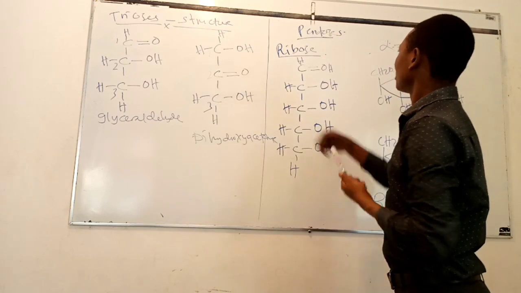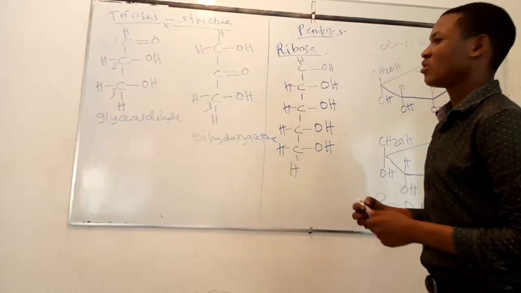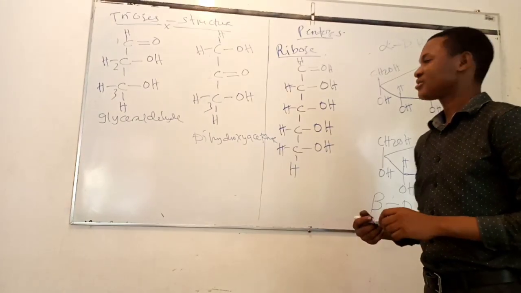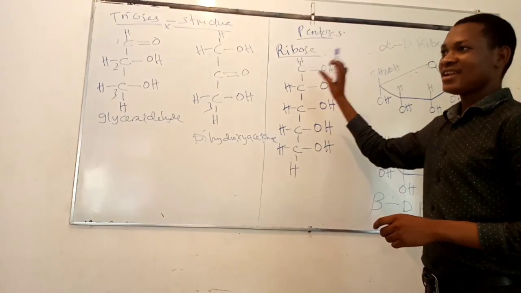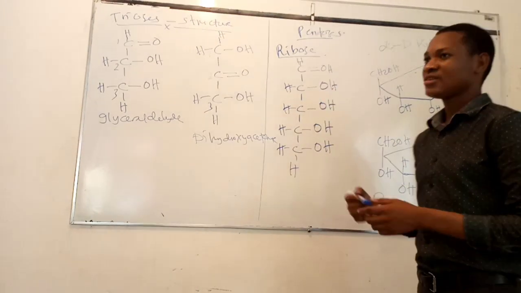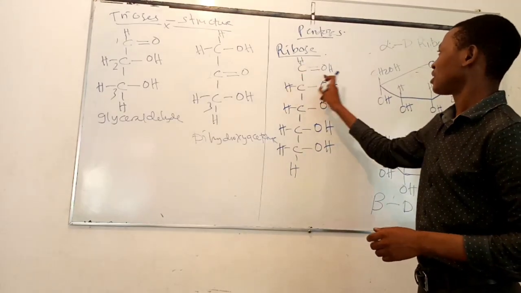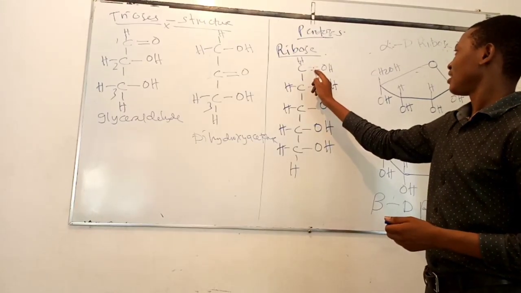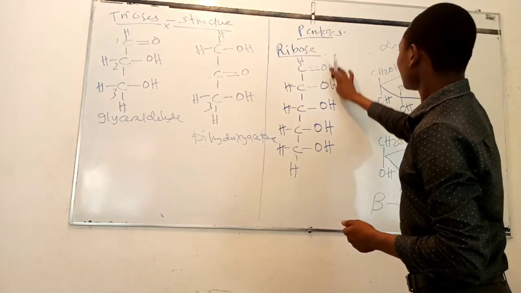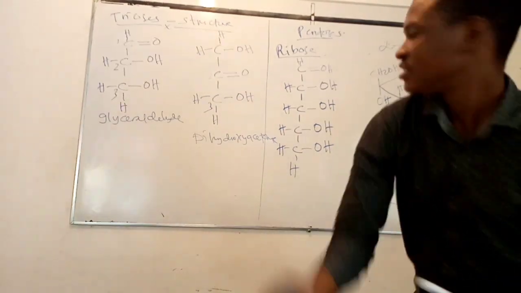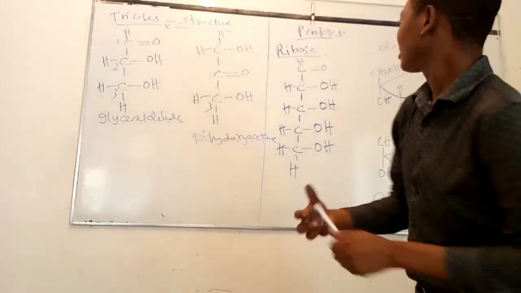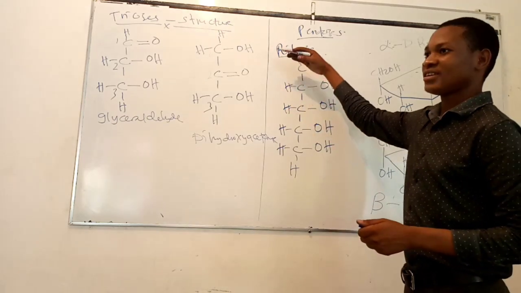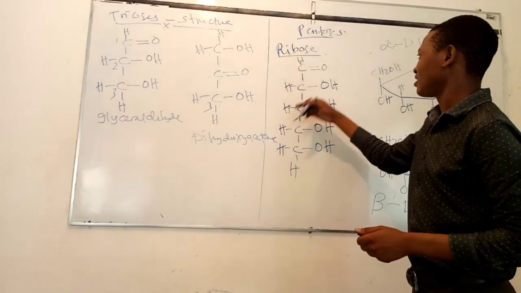Let us turn to pentose. The first pentose which we are going to discuss is ribose. Ribose has 5 carbon atoms and it has an aldehyde group. As we know, the aldehyde group is always positioned at carbon atom number 1. So this is an aldehyde group. It is the carbon atom which has a double bond with oxygen, and this carbon which is bonded to oxygen by a double bond is also bonded to hydrogen only on one side, and then on another side it is bonded with carbon.